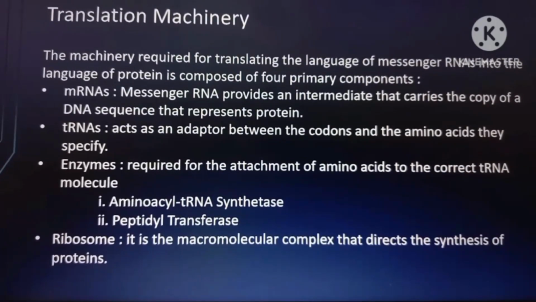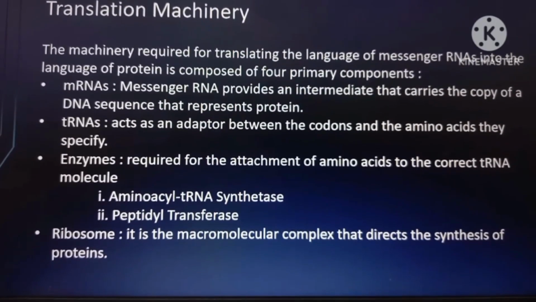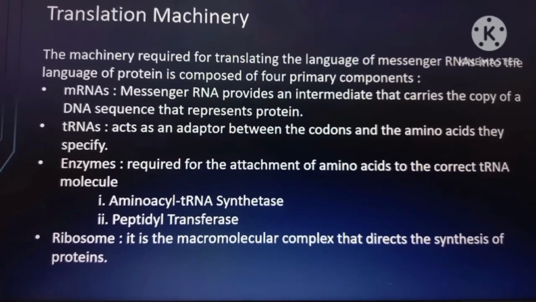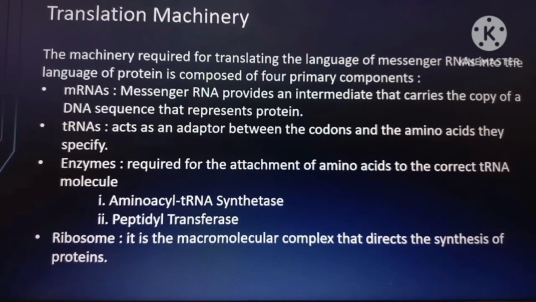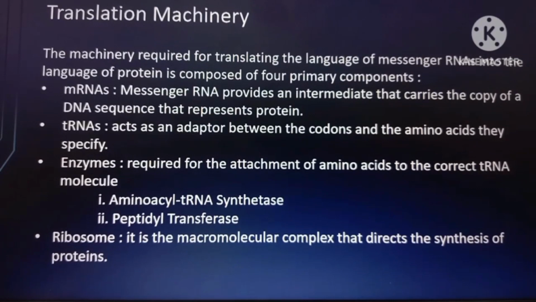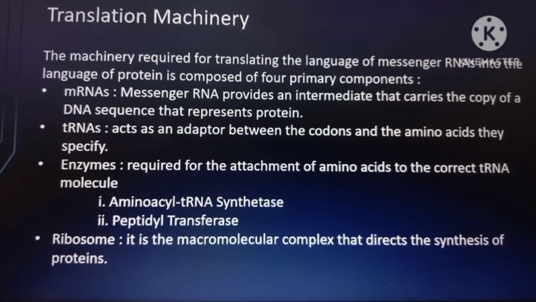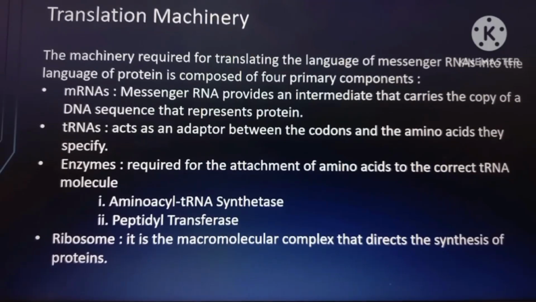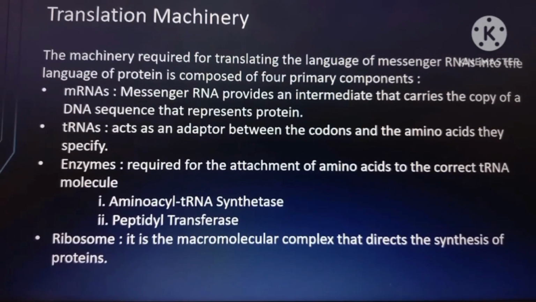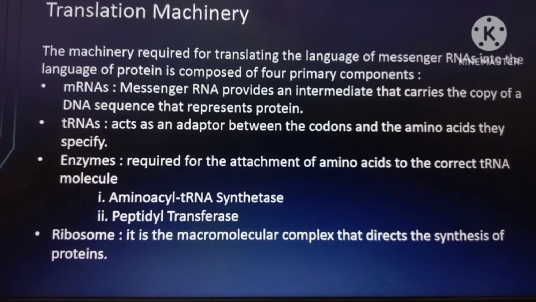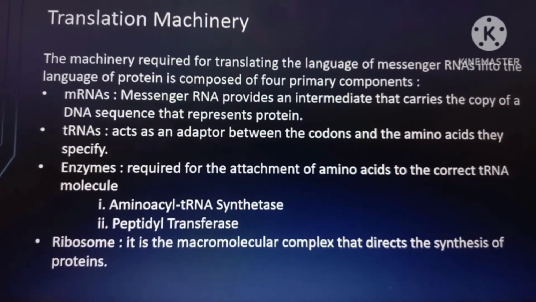So let's proceed to the translation machinery. The machinery required for translating the language of messenger RNAs into the language of protein is composed of 4 primary components. So these are the 4 primary components of translation machinery. The first is the mRNAs, second tRNAs, third enzymes, and then the last is the ribosome. So mRNAs or messenger RNA provides an intermediate that carries the copy of a DNA sequence that represents protein. So the messenger RNA is the molecule that carries the genetic information needed for the production of protein.